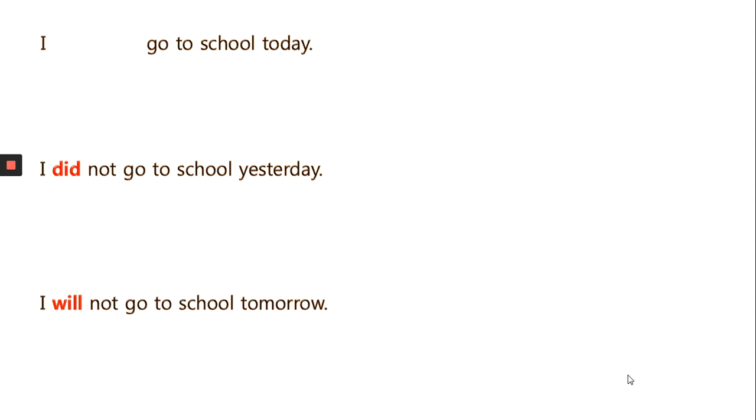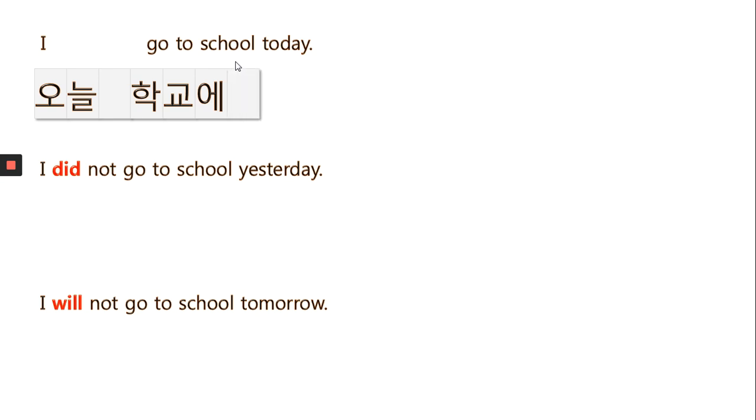I go to school today. In Korean language, the subject is usually omitted. Then the rest of the word order is almost opposite. So today first. 오늘, today. And to school. In Korean, to is a postposition, so we need to put to behind noun. School is 학교. And behind 학교, we put to, right? 학교에. 오늘 학교에. And space, go.